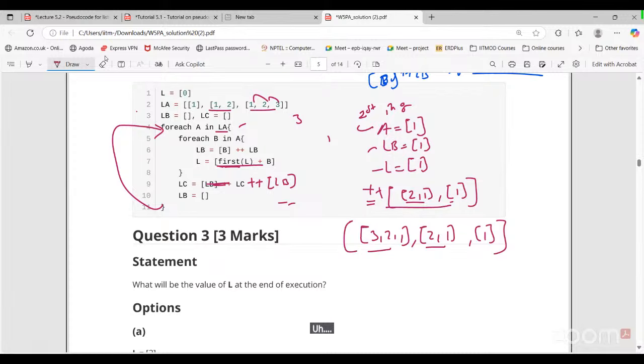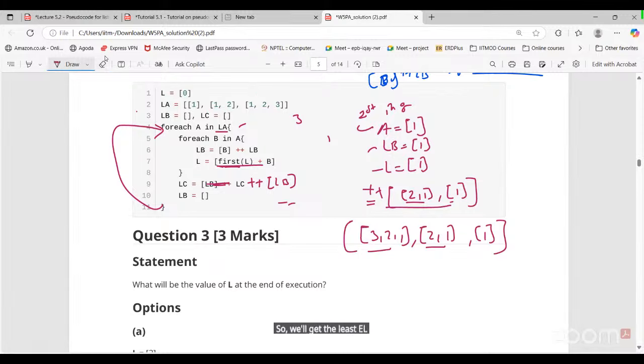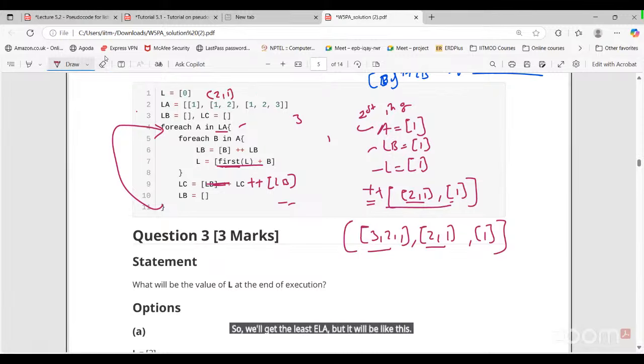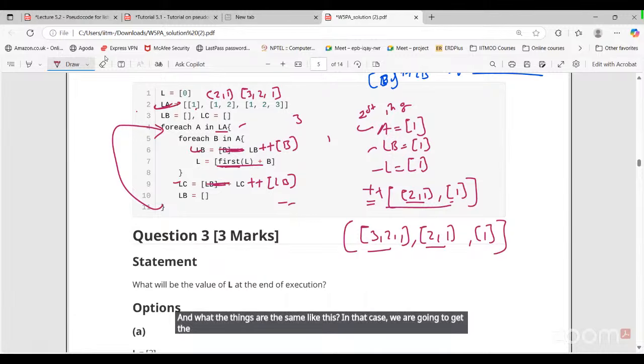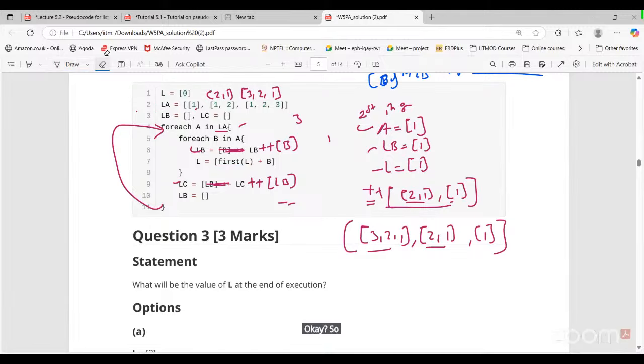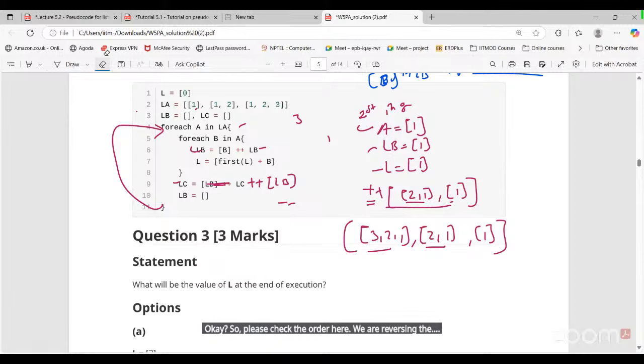So we'll get the list, but it will be like this 1, then 2, 1, and here it will be 3, 2, 1 like this. Okay. If I say LB plus LB, and both the things are same like this, in that case, we are going to get the same list. Okay. So please check the order here. We are reversing both the list, inside list and entire list as well here.